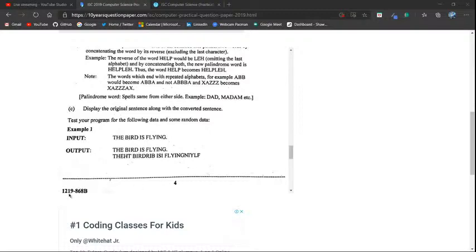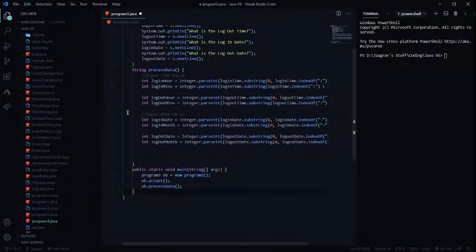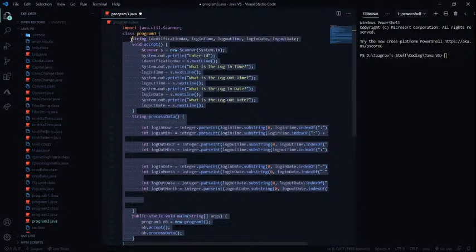All right, let's go back to VS Code. This, get lost program 3 Java. I hate you. Nobody likes you. Too hard.